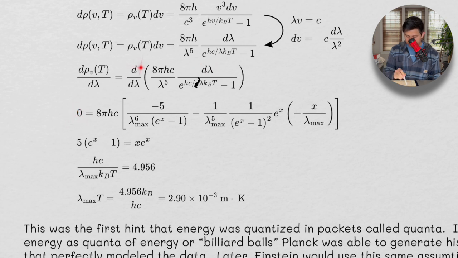And you can stare at this long enough to get from here to here. This is really just the product rule, right? So we're taking constants out. And then the derivative of this, well, we get the negative 5 from this exponent here, and we drop the exponent again. And then it's that times this here, right? And so we're calling all of this x for right now, just to condense a few things.